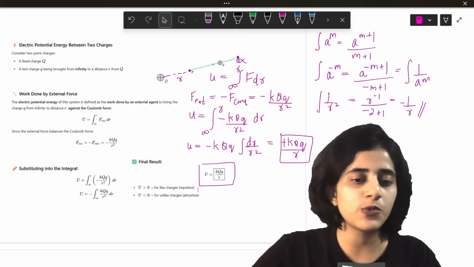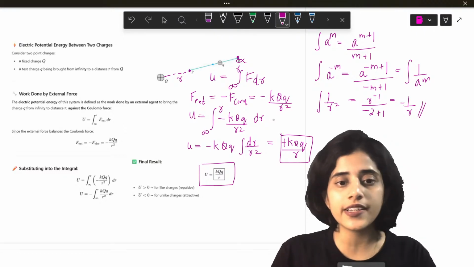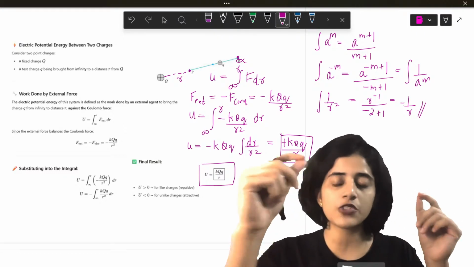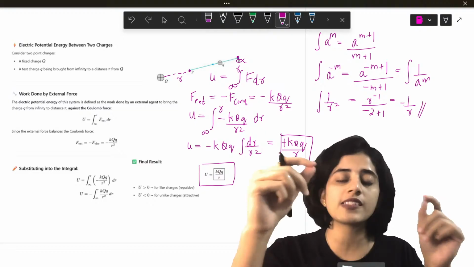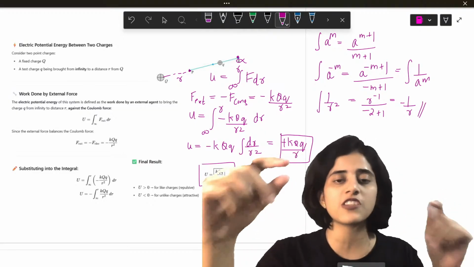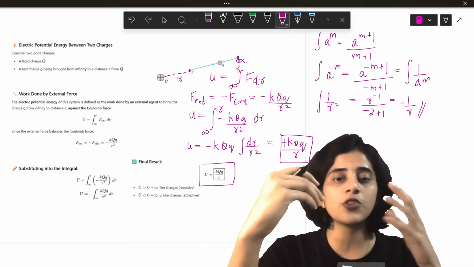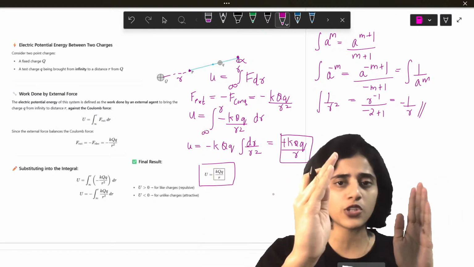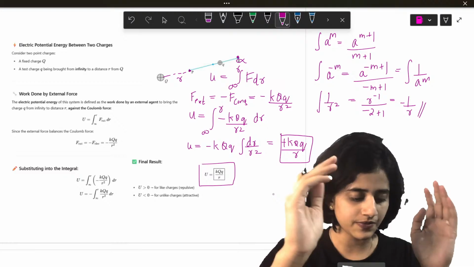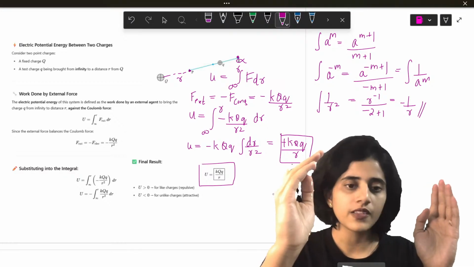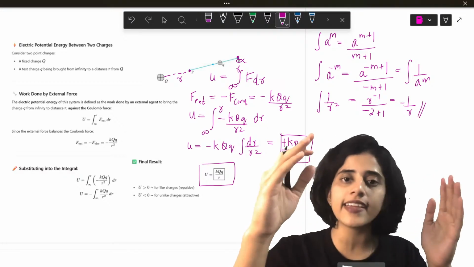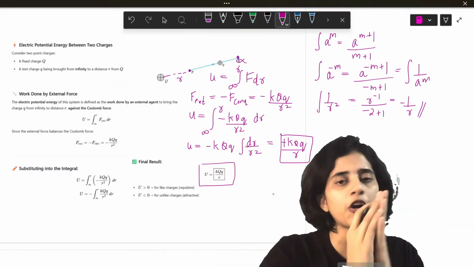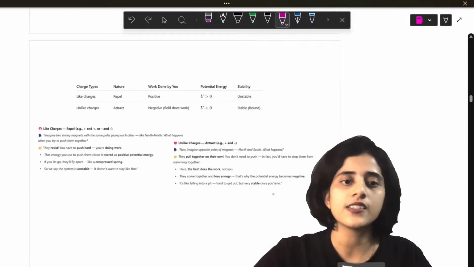Okay, let's move on. Now, as I told you earlier, if the two charges are repulsive, which means they are the same, which means they are both positive or both negative, then the value of U should be greater than 0 because you need to do a lot of work to bring them together. Yes? Okay. Now, if the charges are unlike, they will just attract. So, you don't have to do a lot of work. U can be less than 0.